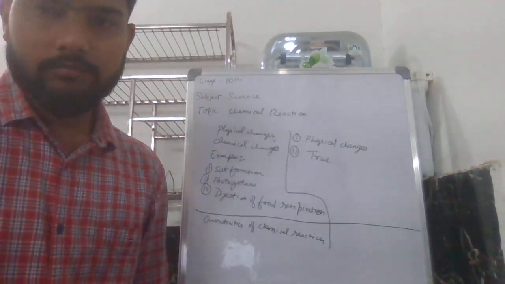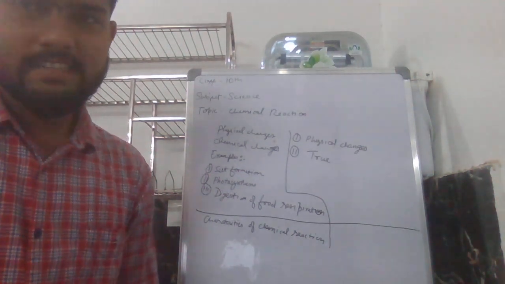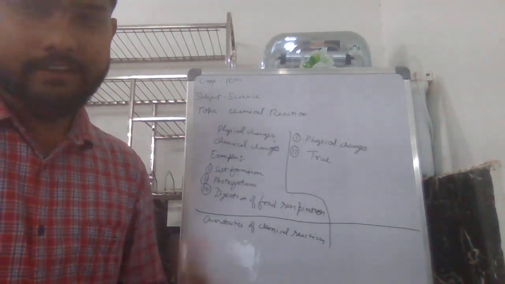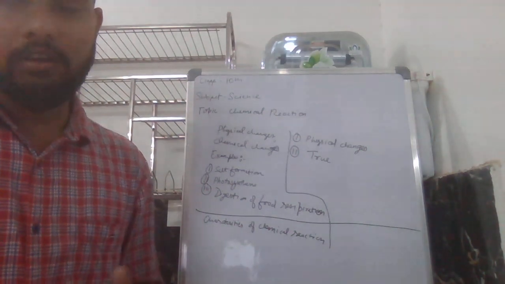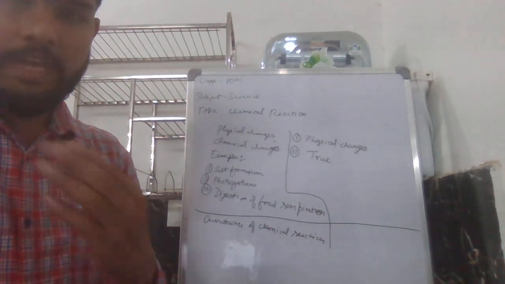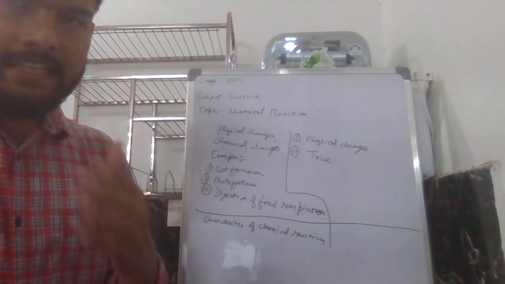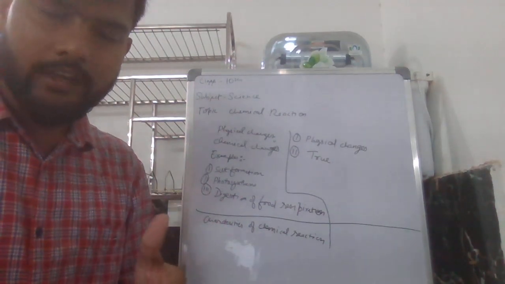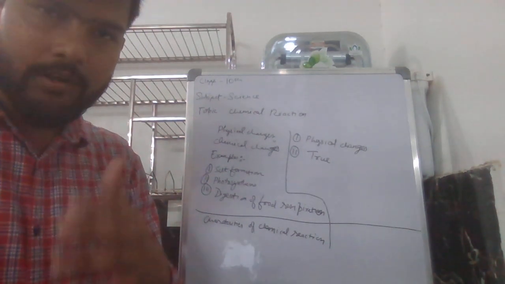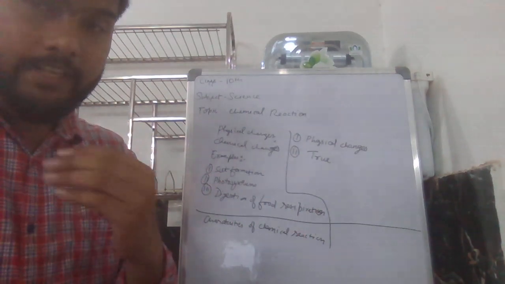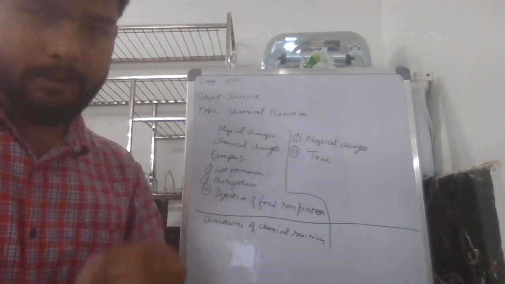Okay, so let's discuss the characteristics of chemical reactions. From the above two activities, we can say that one of the following observations helps us to determine whether a chemical reaction has taken place.